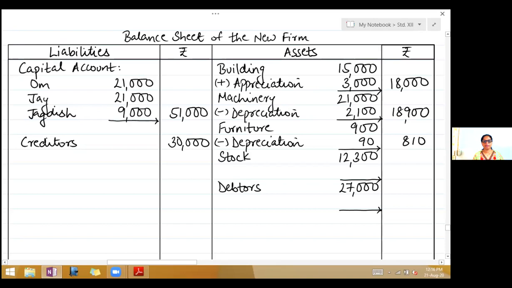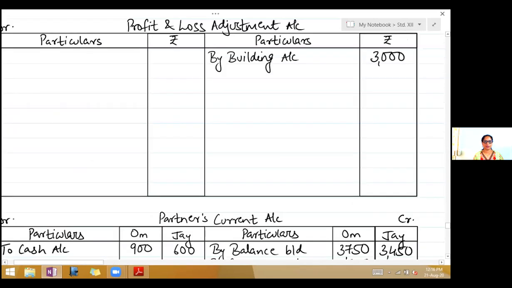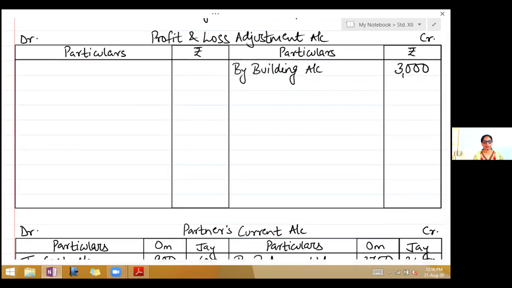Now both have been reduced in value. So second effect will come on the debit side of profit and loss adjustment account. Right, to machinery account, 2,100, to furniture account, 90.